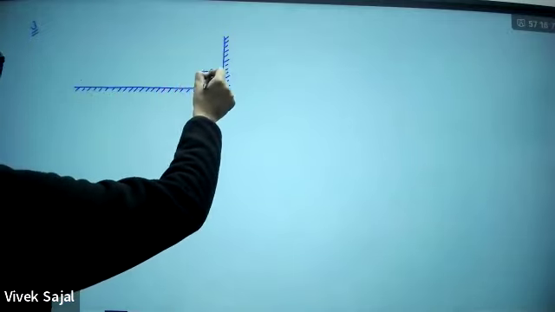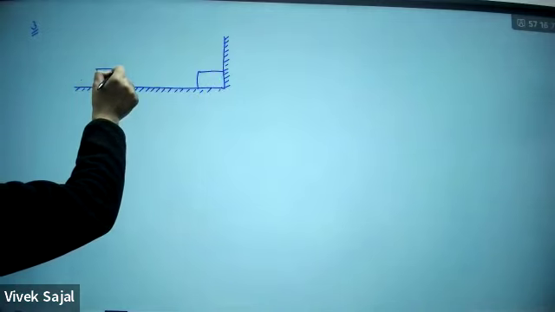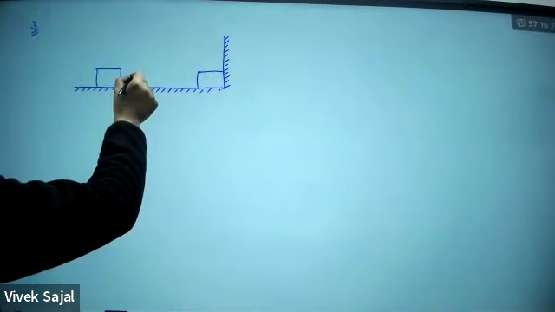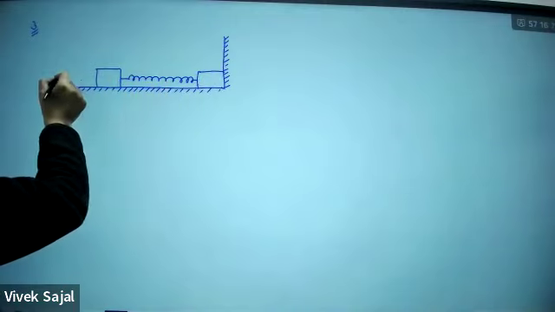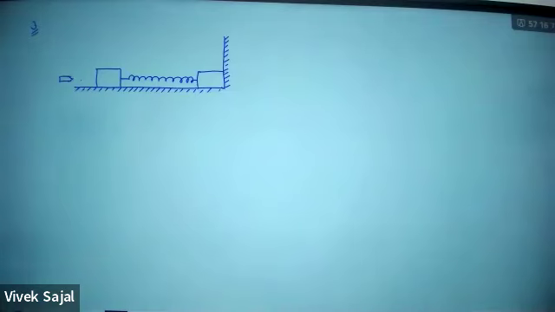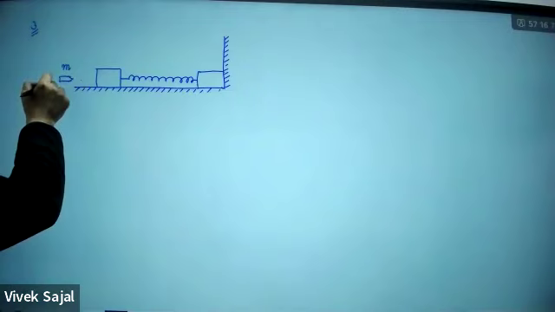One of the blocks is placed here, another block is here, and they are attached with a spring. A bullet is coming from this side. So this diagram is given. Mass is m, this is v naught.